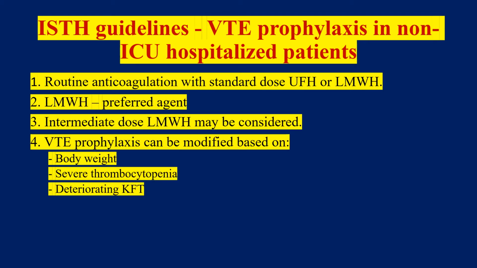Similarly, for the non-ICU hospitalized patient, the International Society on Thrombosis and Haemostasis has given recommendations that routine anticoagulation should be given with standard dose unfractionated heparin or low molecular weight heparin, where low molecular weight heparin will be the preferred agent. Intermediate dose low molecular weight heparin, that is a slightly higher dose, may be considered for patients who are at relatively high risk of venous thromboembolism. Again, this is a repetition of what we have seen before: this can be modified on the basis of body weight, presence of heparin-induced thrombocytopenia, or deteriorating KFT.